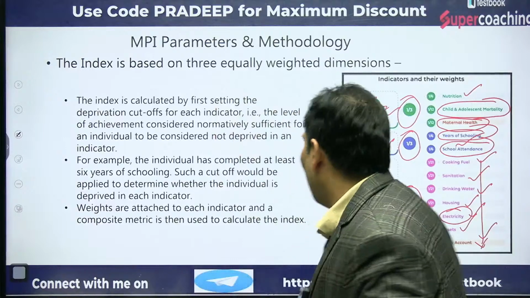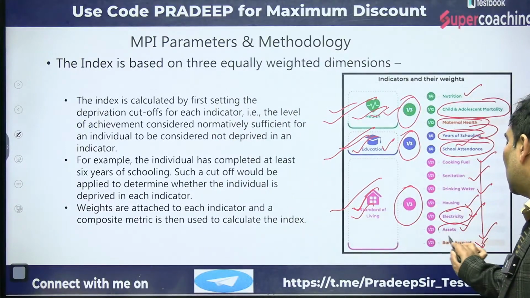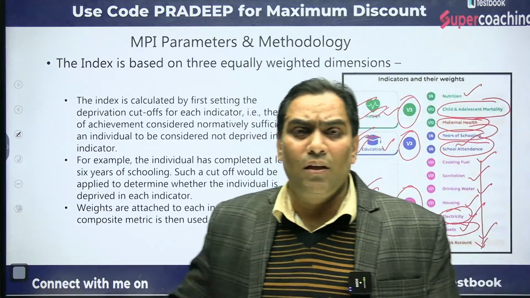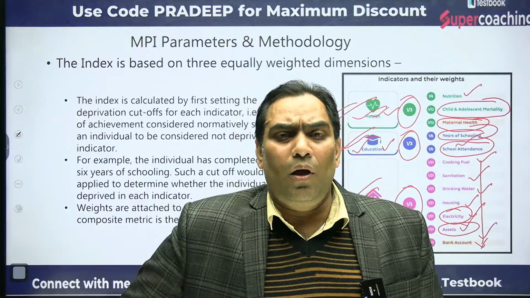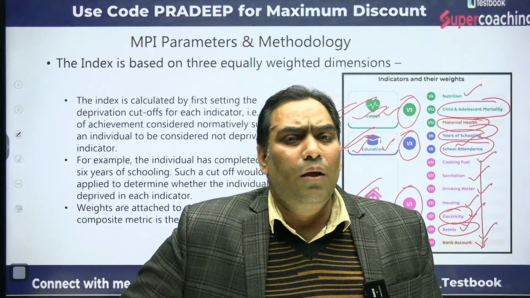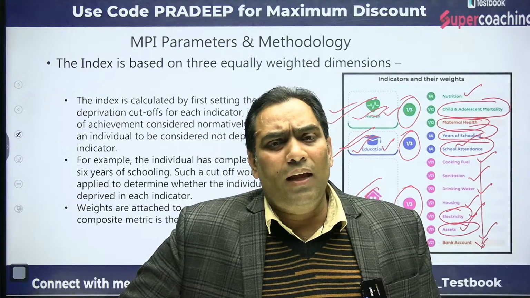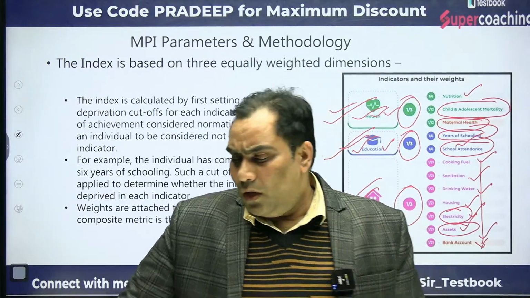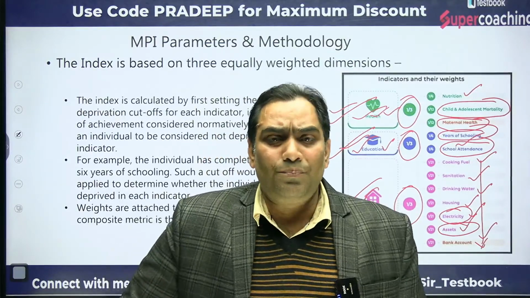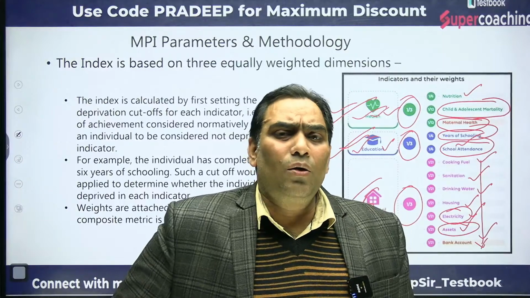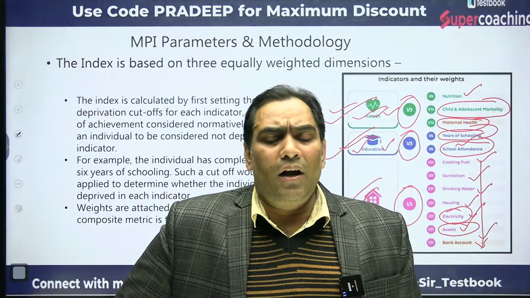They have fixed the criteria, and that is nothing but household assets. The other aspect they take into consideration is the bank account, whether the household has a bank account or not. Okay, so these are the seven sub-criteria on the basis of which the standard of living is measured.